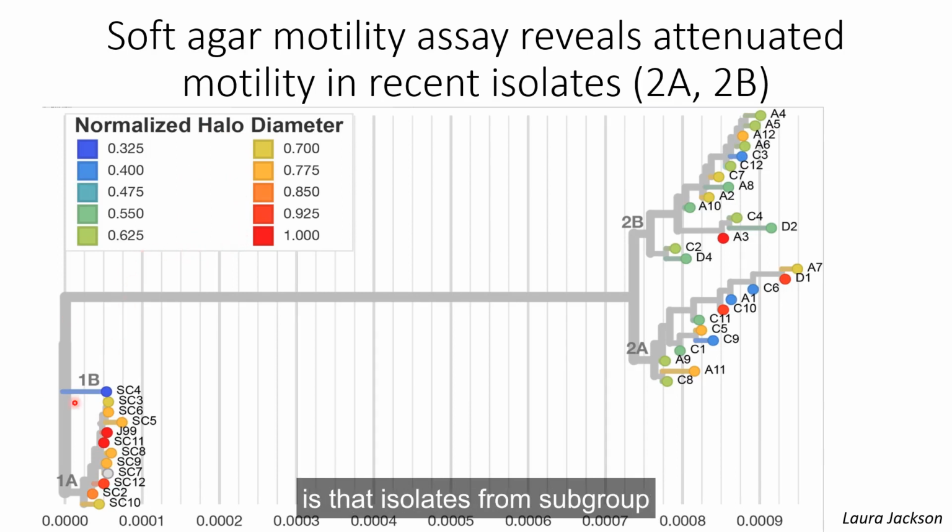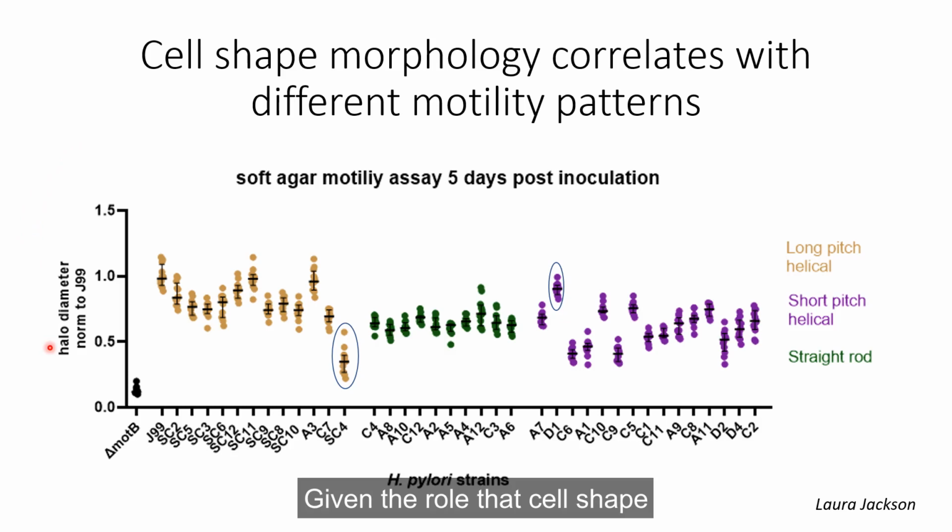And what you notice is that isolates from subgroup 1A collectively display higher motility compared to isolates from the later time point. Given the role that cell shape plays in regulating motility in viscous media, we thought it would be interesting to see if there are any trends observed.